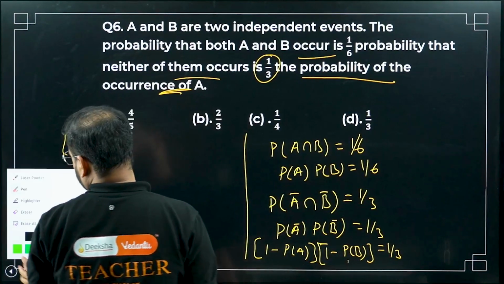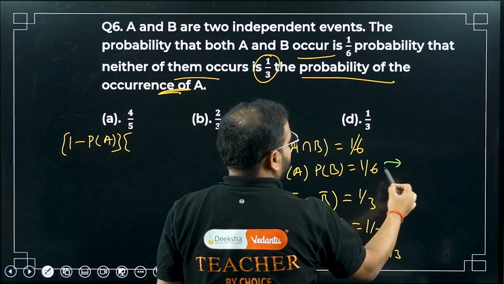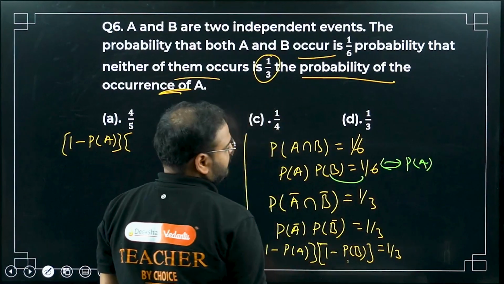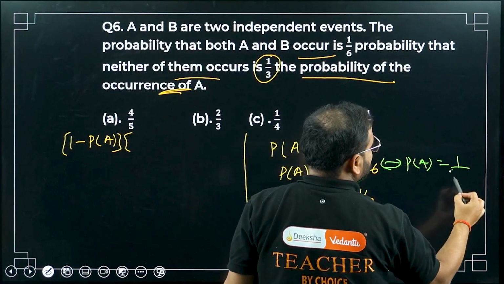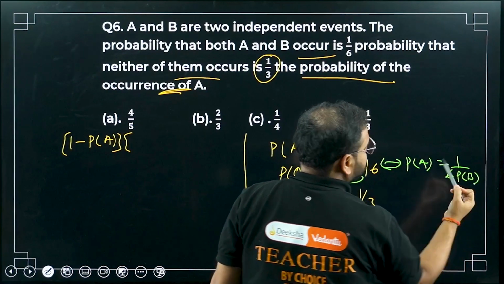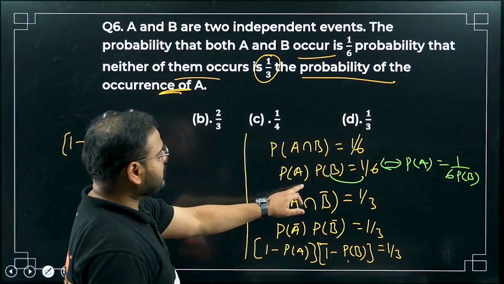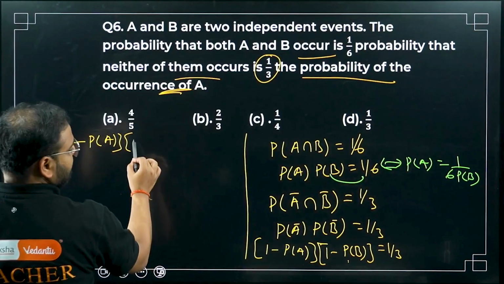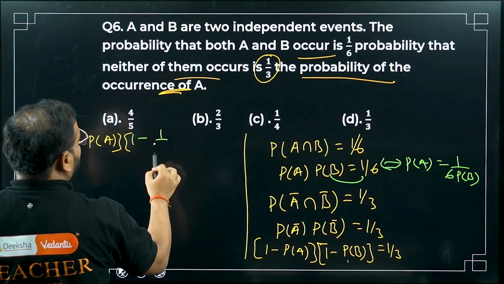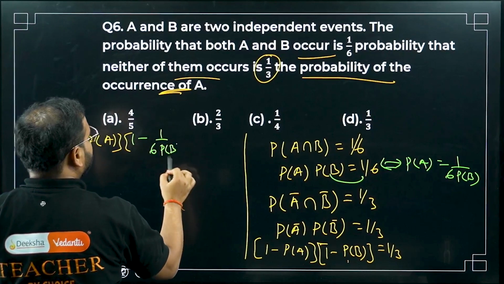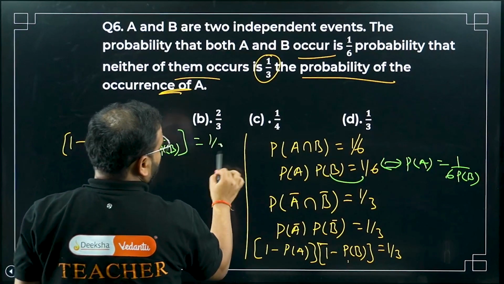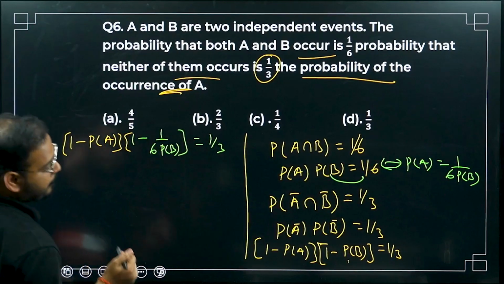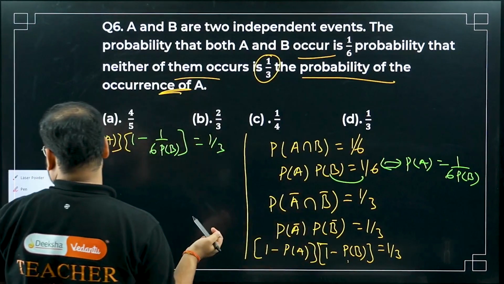From here, P(A) would be 1 upon 6 times P(B): keep P(A) on this side, bring P(B) on this side, it will become division. So 1 minus 1 upon 6 P(B) equals 1 by 3. Let's do one thing: I'm looking for P(B), right? Opposite, sir.